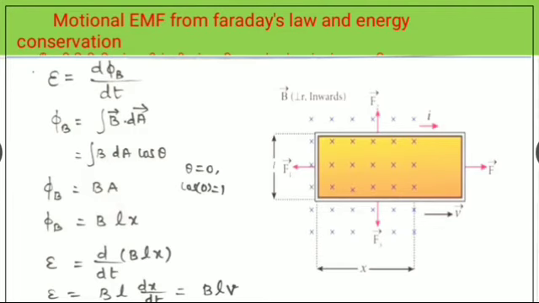Here, dx by dt is the velocity of the loop. This EMF is known as motional EMF since it is produced due to the movement of the loop in the magnetic field. From Lenz's law, it is found that the induced current flows in the clockwise direction.